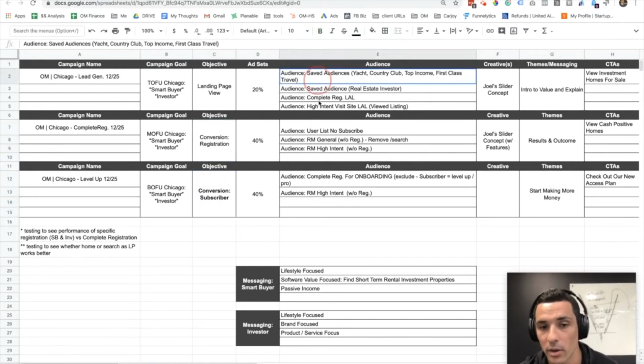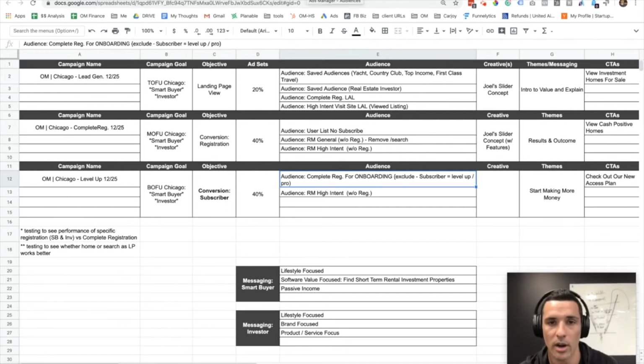And our audiences are built in that same format. Of course, there's an optimization component. So we start with a lot of audiences, saved audiences, lookalikes, and over time, we're optimizing around what's performing. At the middle funnel, we're getting to our user list and our remarketing audiences. And at the bottom of funnel, we're using our high intent remarketing audience and our registered audience, people that have already registered, to push them into the purchase action. Again, this is how we want to funnel our audiences.